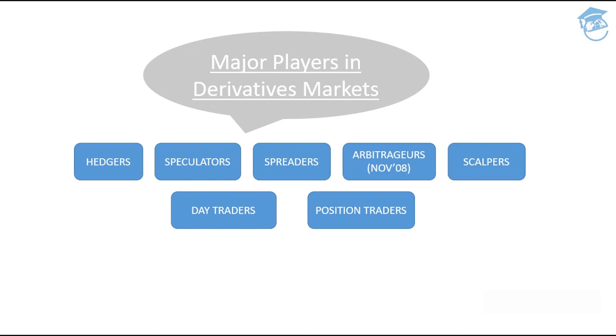So this is what scalpers is all about. In comparison with traders, day traders are usually the people who enter into a particular transaction in the morning time, let's say after 9, once the market starts around 9:15, 9:30. So they just enter into a transaction, let's say around 10, 10:30. And by the end of the day, they square off their position.